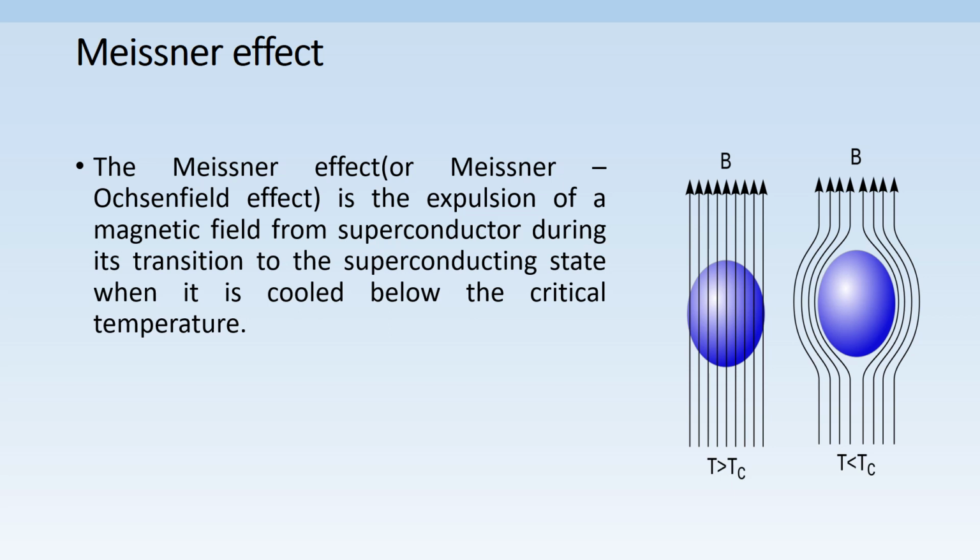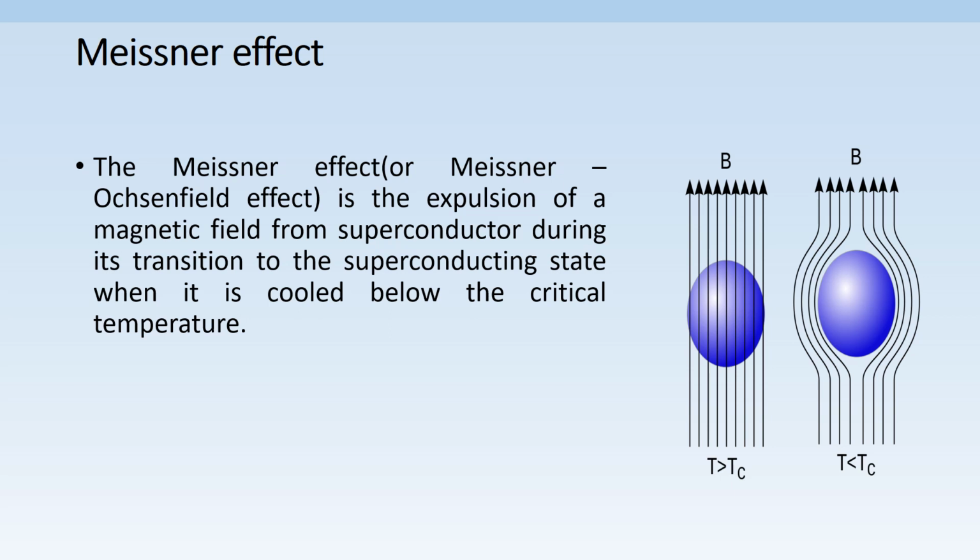Or we can take it in another way. Let us take a normal conductor, cool it below Tc, then apply the magnetic field. We can see here magnetic field does not pass through the specimen. So superconductor behaves like a perfect diamagnet. We can take the statement of Meissner effect.